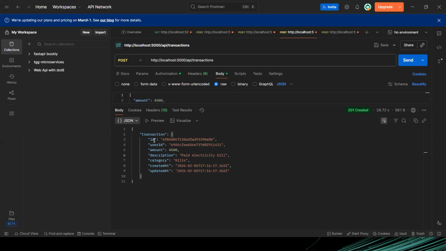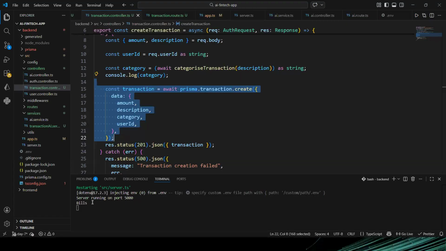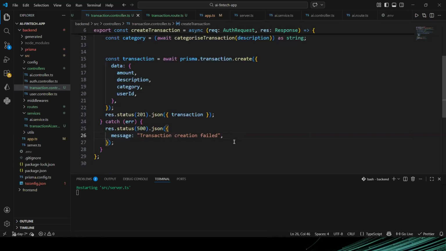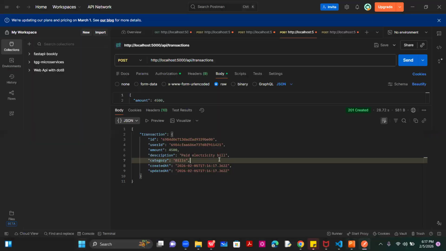So now we have created the transaction in our database, and you can see we have it here now. If I go to my server here, you can see it created the category for us, and the category is bills. So I'm going to take this one out. We don't need it anymore. And then this error, it was just network. Okay. So now we have this, and we have finally stored it in the database.